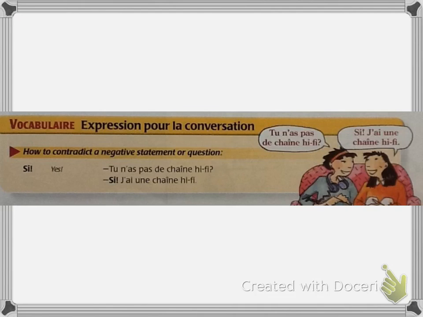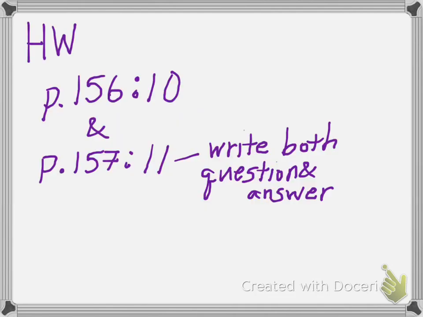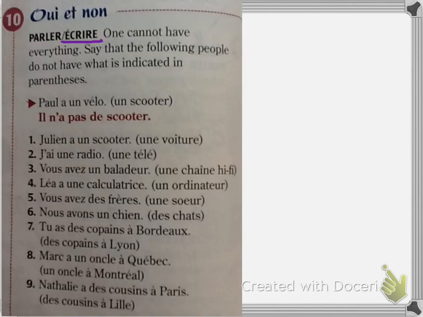So that brings us to your homework, which is on page 156, exercise 10, and on page 157, exercise 11. For exercise 11, you'll have to write both the question and the answer. Exercise 10, oui et non. So yes and no is the title. This is going to be one you're going to write. And it says, one cannot have everything. Say that the following people do not have what is indicated in parentheses. So our example is Paul a un vélo and un scooter. So if Paul has a bike, he doesn't have a scooter.